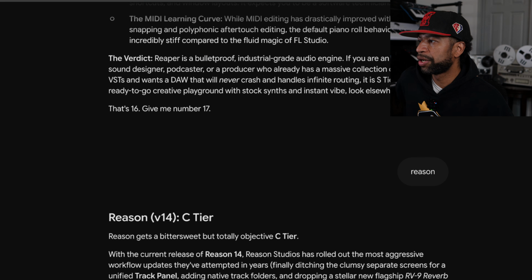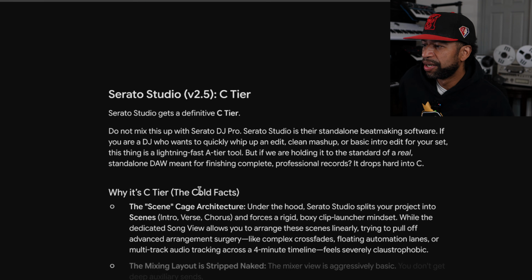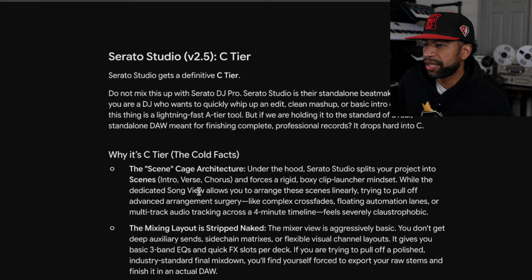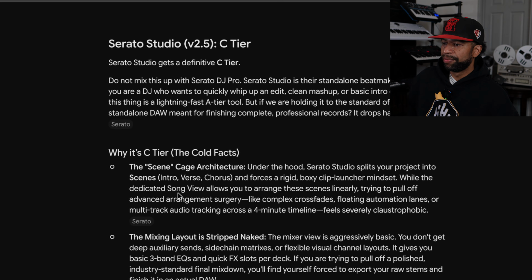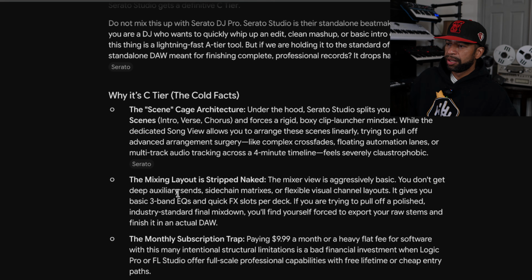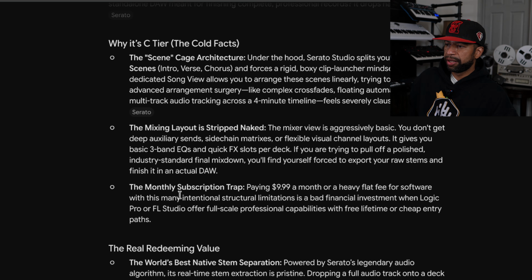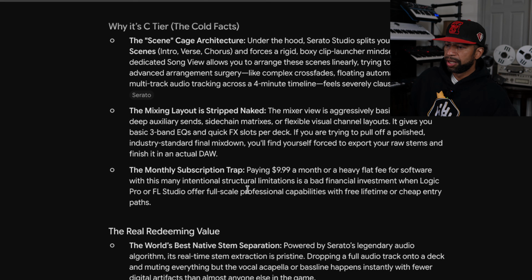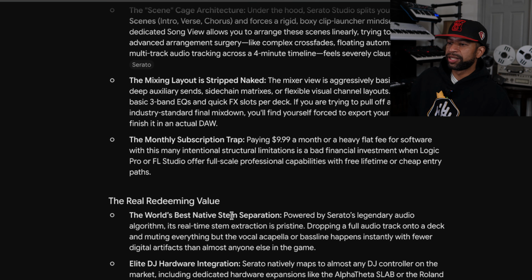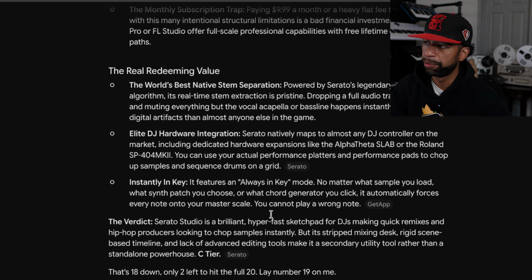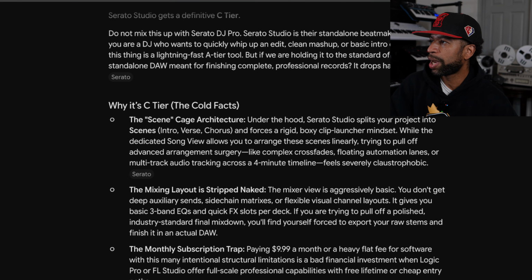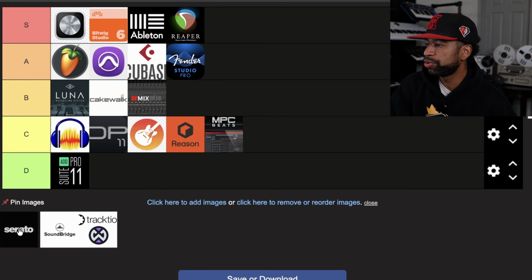Now we got Serato. Serato will probably be B tier. Serato C tier too. The scene cage architecture under the hood splits your project into scenes. It doesn't like that. I don't think that's that bad. The mixing layout is stripped naked. The monthly subscription, paying $9.99 a month, is BS, they say. It is the world's best native stem separation, and it's really easy to use and integrate with your equipment. So they're giving Serato the C treatment too.